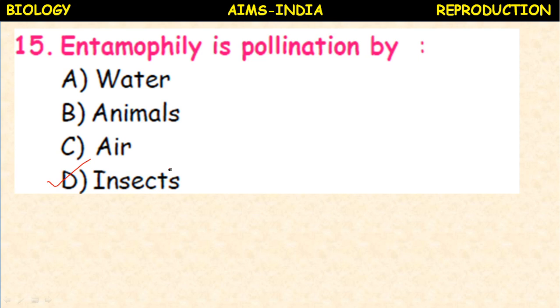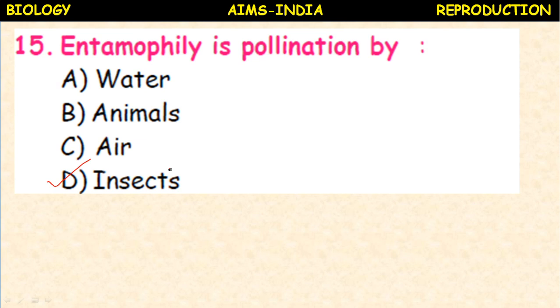Next, if the pollination takes place by means of wind, anemophily. Okay, hydrophily, zoophily, anemophily, entomophily.